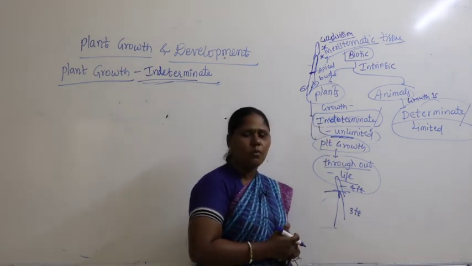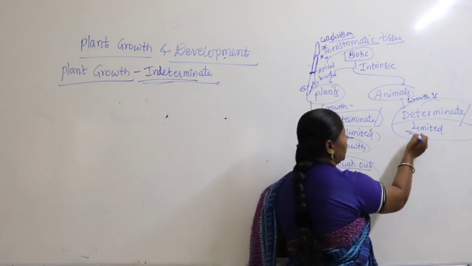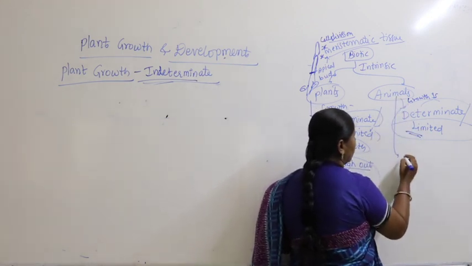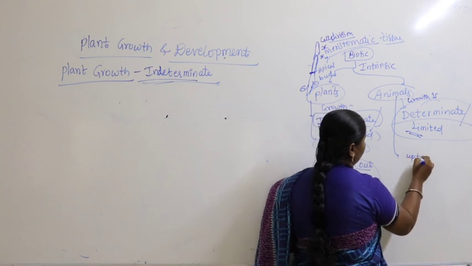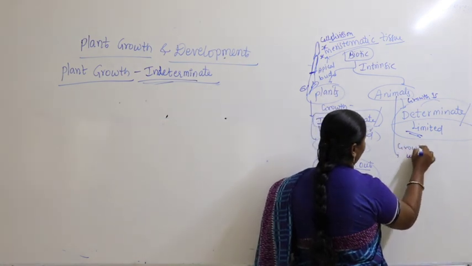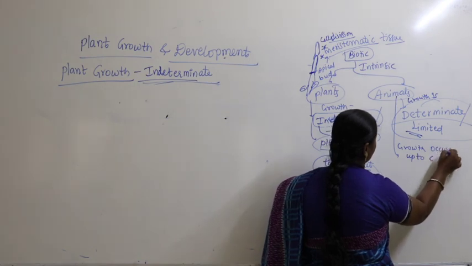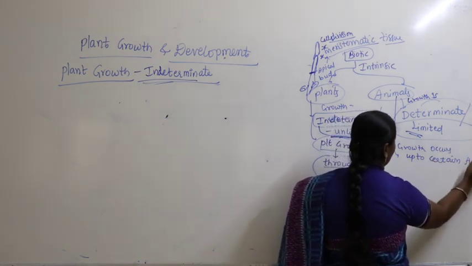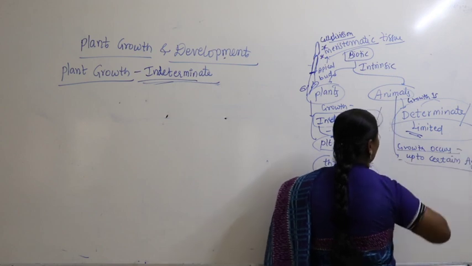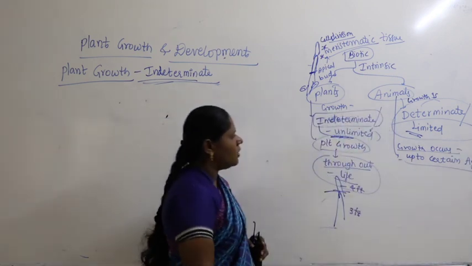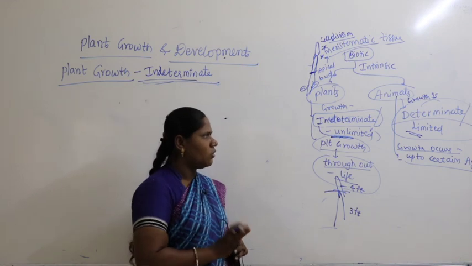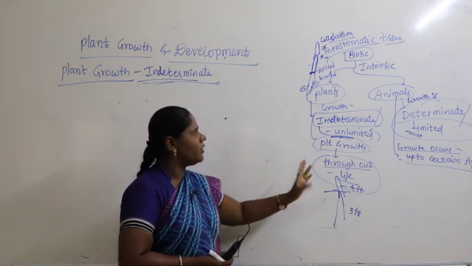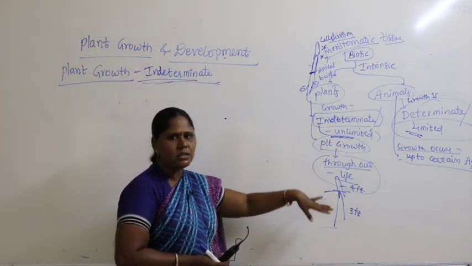Coming to animals, in case of animals, the growth is determinate, means you can determine the growth. Why? The growth is limited. Why is the growth limited? In these animals, the growth occurs up to a certain age. So you can write growth occurs up to a certain age. So this is how we make the difference between plants and animals.